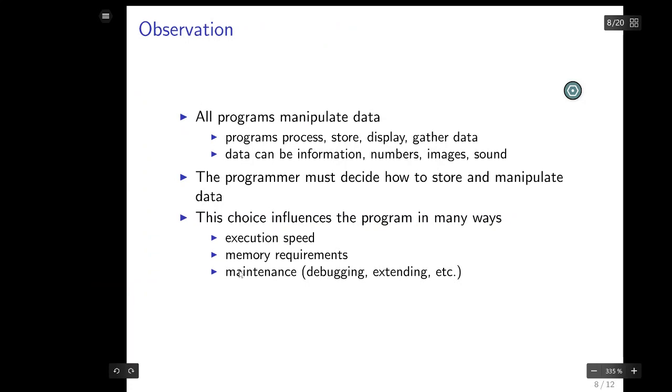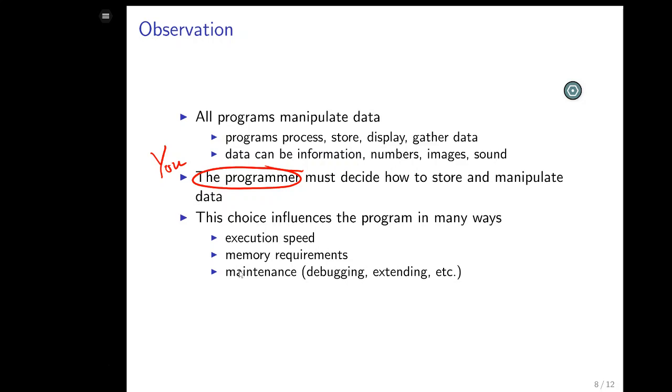This is what I just said, kind of in more formal words. Programs manipulate data. They gather information. They organize it in some way. And the programmer, that's you. So I wrote down the programmer, but really, the programmer, this thing right here is you. You decide how to organize it.